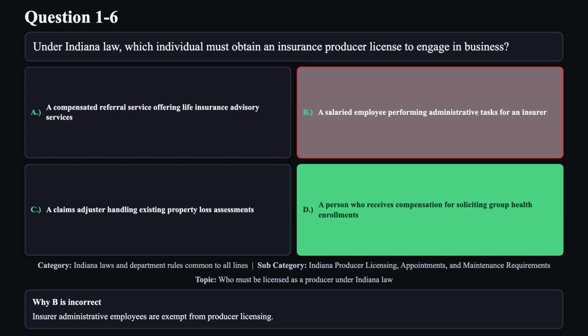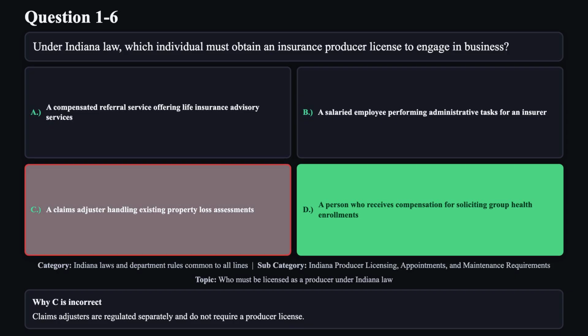Reason B is not correct. Insurer administrative employees are exempt from producer licensing. Reason C is not correct. Claims adjusters are regulated separately and do not require a producer license.